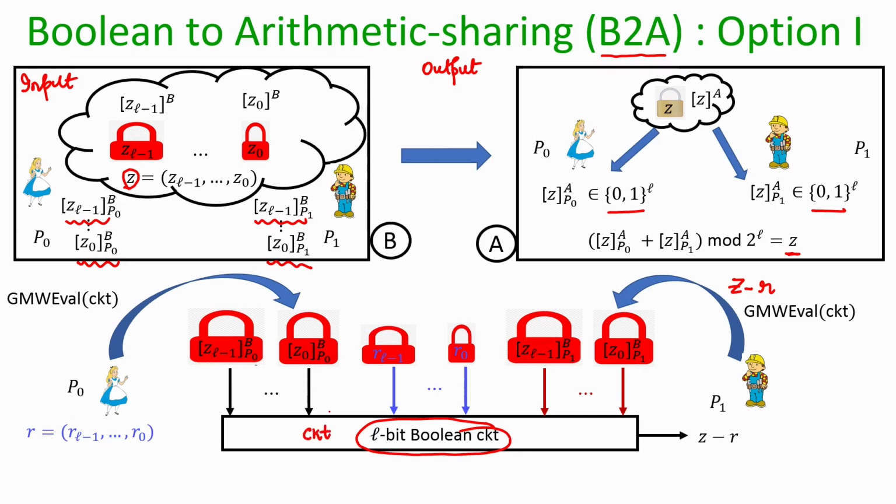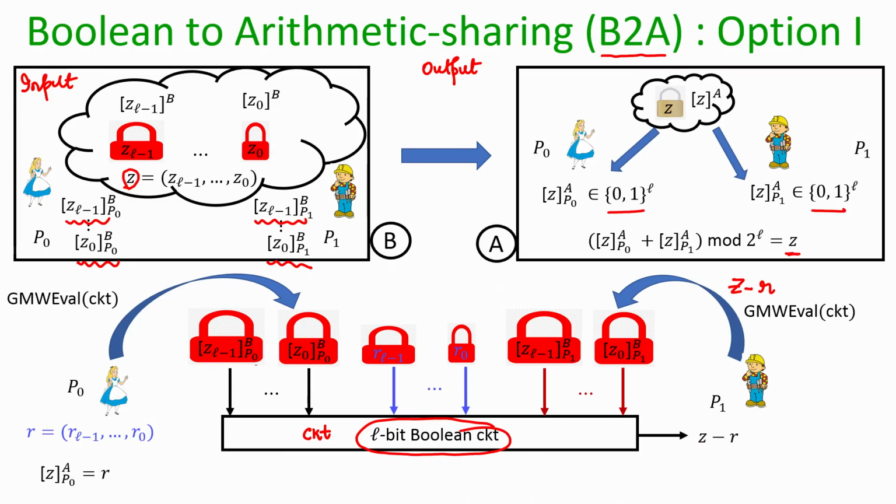Okay. Now, you can imagine that this is a Boolean circuit which will have XOR gates and AND gates. What I am saying here is that now Alice and Bob both will interact and evaluate each and every gate of this circuit CKT and reconstruct the output Z minus R towards Bob.